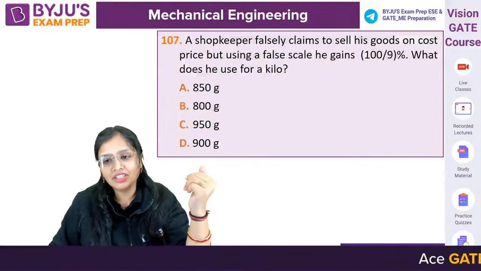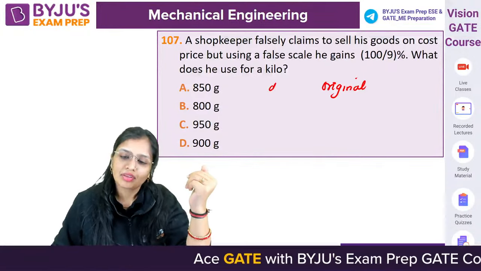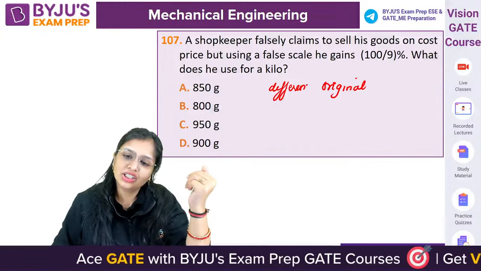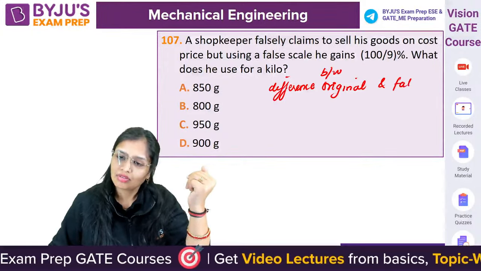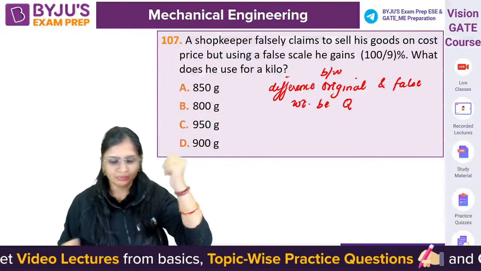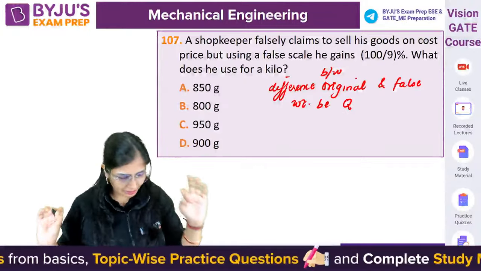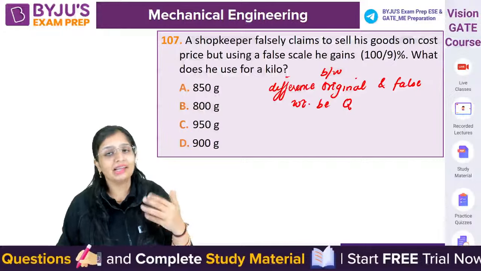So let the difference between the original weight and false weight be Q per gram. Okay, Q per gram. Now it has told you that it is gaining. Gaining means profit.